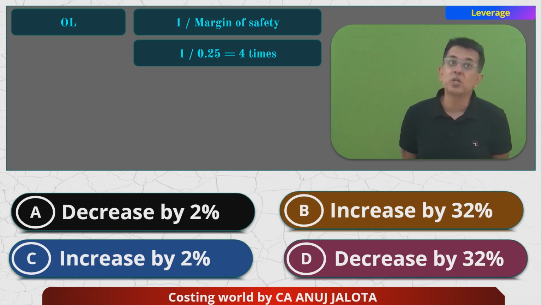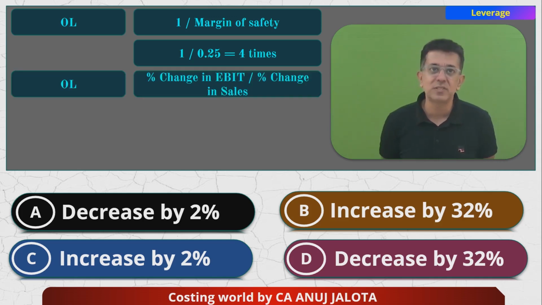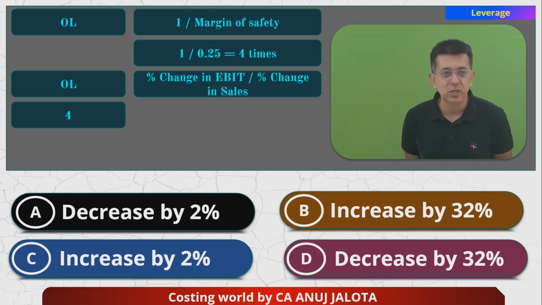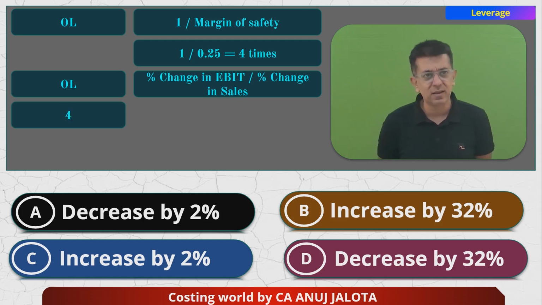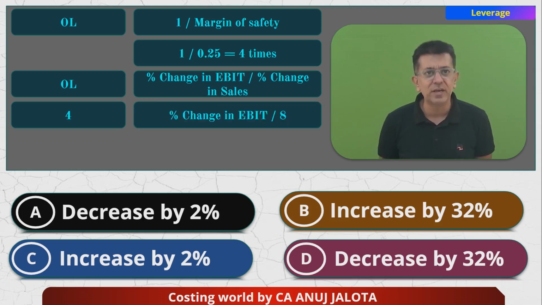Let's have the original formula of operating leverage: percentage change in EBIT upon percentage change in sales. Percentage change in sales was 8%. So OL is equal to 4, which is what we found two lines above. So 4 is equal to percentage change in EBIT divided by 8, because output increased by 8%, so sales also increased by 8%.